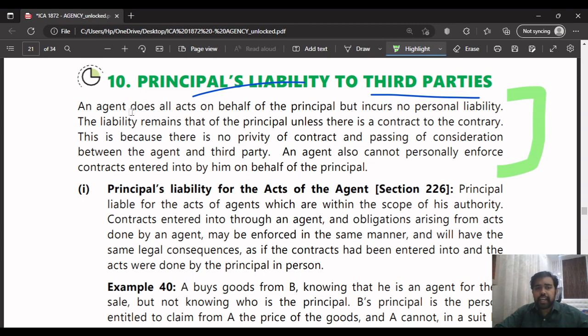What they're saying is, the agent does all acts on behalf of the principal and incurs no personal liability. The liability remains that of the principal.